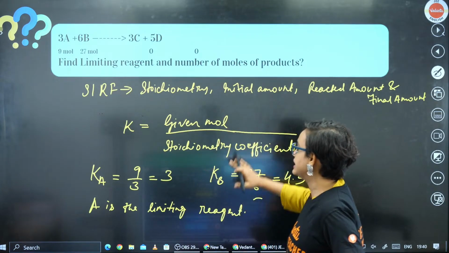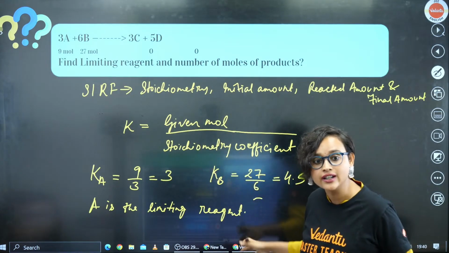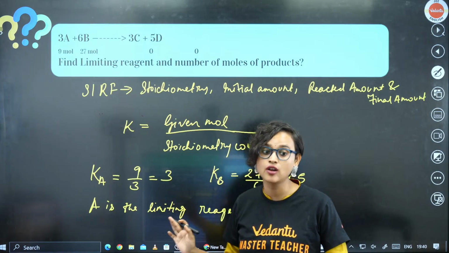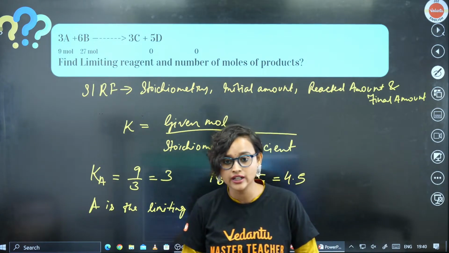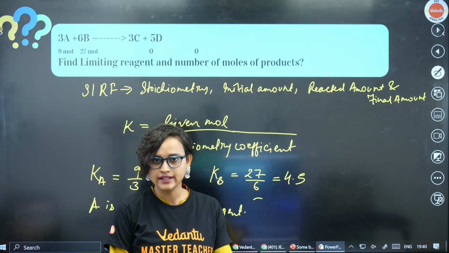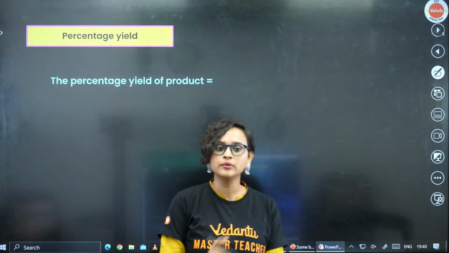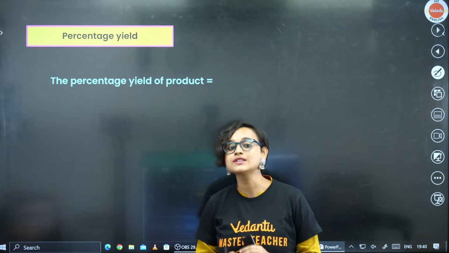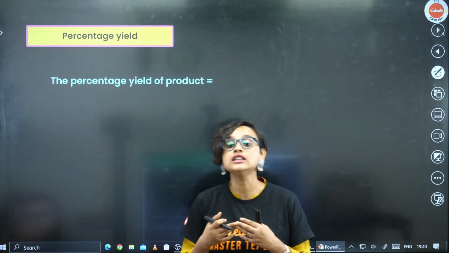Yes. So is this clear, guys? This is the SIRF method that we did. This was also very easy. We can easily find out what is the limiting reagent now in a solution, in a question. Can we or we cannot? We can, right? Okay.